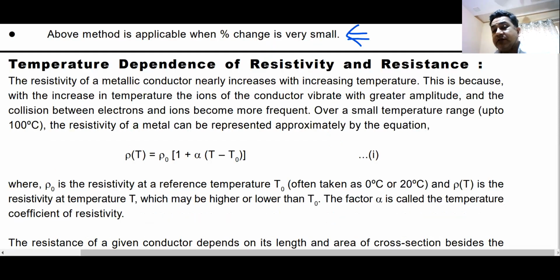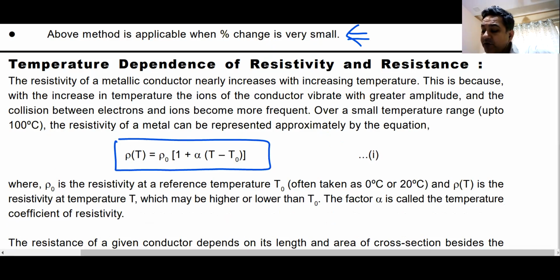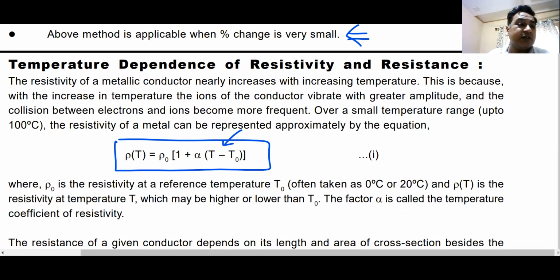Similarly, you must know the formula of temperature dependence of resistivity and resistance. This is the formula. If you put rho, it becomes the formula for resistivity. Alpha is known as the coefficient of resistivity, and T is the final temperature. T naught is the initial temperature. If instead of rho you put R, this becomes the formula for dependence of resistance on temperature.